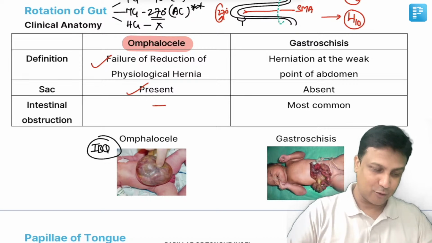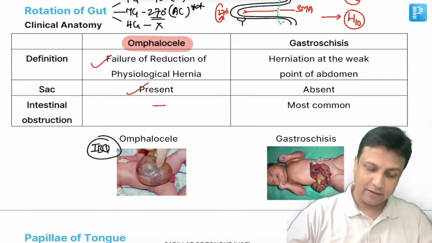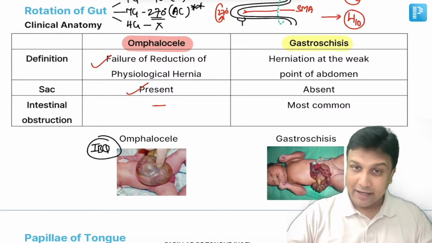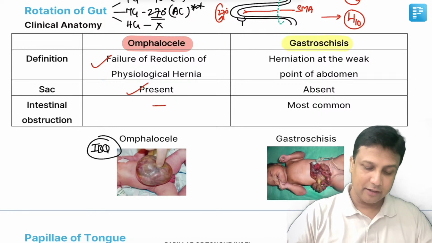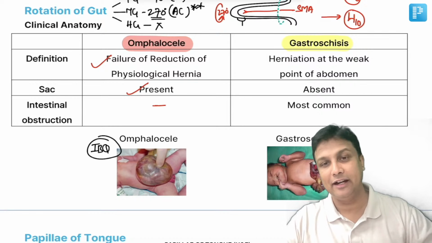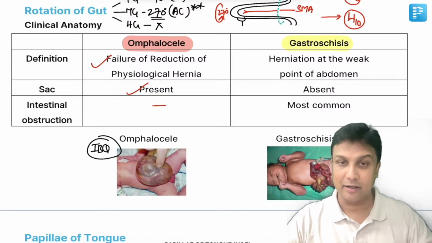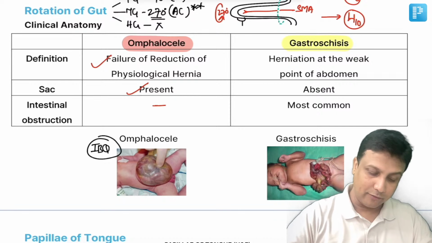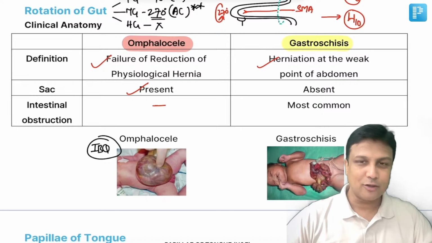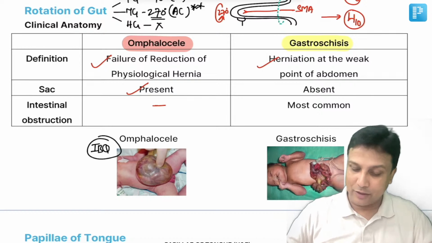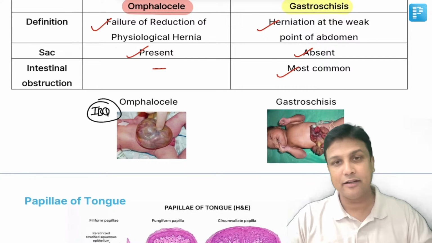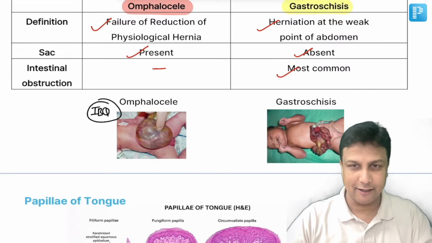Now, what is gastroschisis? Normally, I have seen in the classes, the students are getting confused between these two conditions. In gastroschisis, what is going to happen? Yes, there will be actually herniation of the coils of the intestine from the weak part of the anterior abdominal wall. The anterior abdominal wall will rupture, and yes, there will be herniation occurring there. Therefore, because it is rupturing and coming out, it is not covered by a sac. The sac will be absent there. And yes, of course, intestinal obstruction will be most common in this condition.